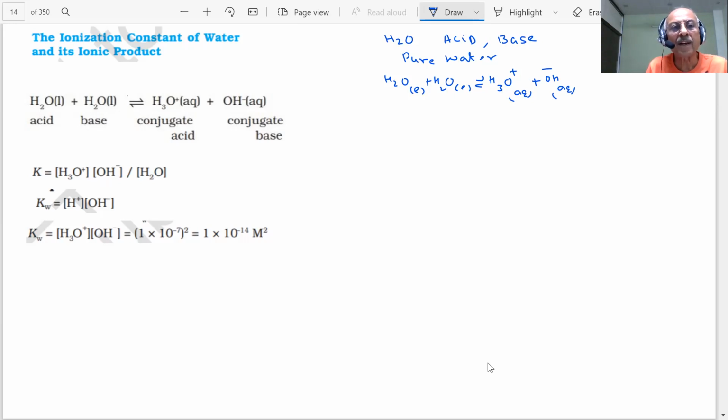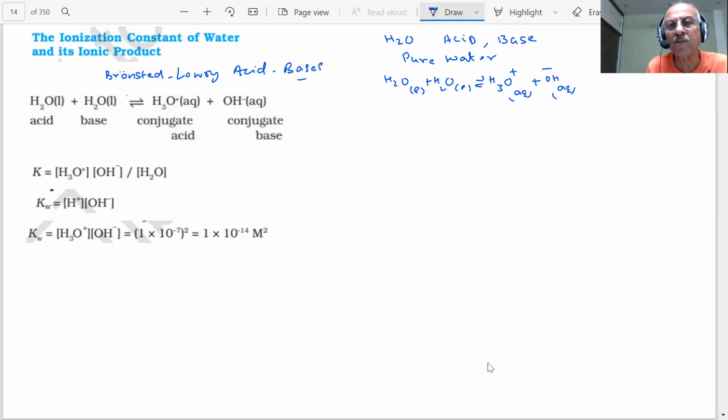As you can see, students, the interest has been to find out the concentrations of hydronium ion and hydroxide ion in pure water. In other words, if I say that this is my acid, this is a base, then this is the conjugate acid and this is the conjugate base. That is what we talked of in the Bronsted-Lowry theory of acids and bases. As I said, this is the most important theory. We will be talking of acids, bases and their conjugates.